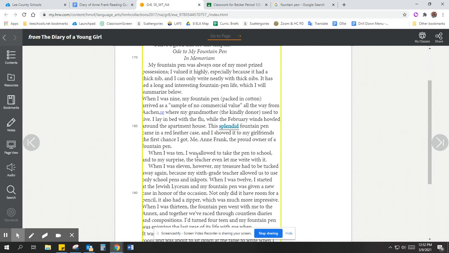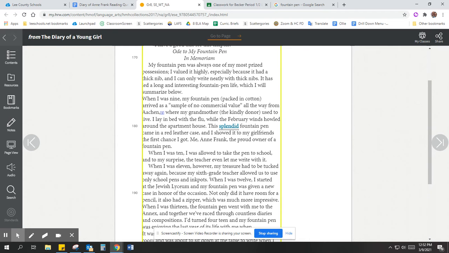"When I was 10, I was allowed to take the pen to school. And to my surprise, the teacher even let me write with it. When I was 11, however, my treasure had to be tucked away again because my 6th grade teacher allowed us to use only school pens and ink pots. When I was 12, I started at the Jewish Lyceum." It's kind of like a middle or high school. "And my fountain pen was given a new case in honor of the occasion. Not only did it have room for a pencil, it also had a zipper, which was much more impressive."